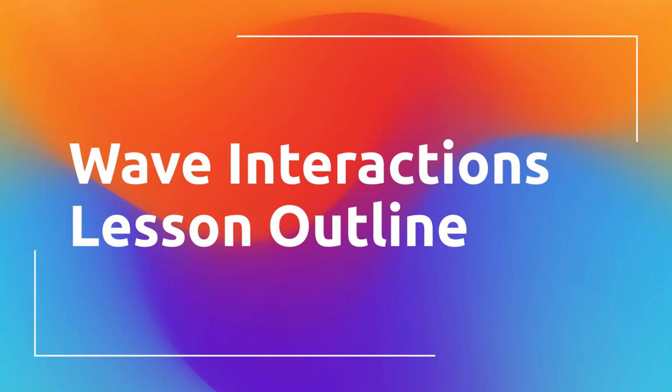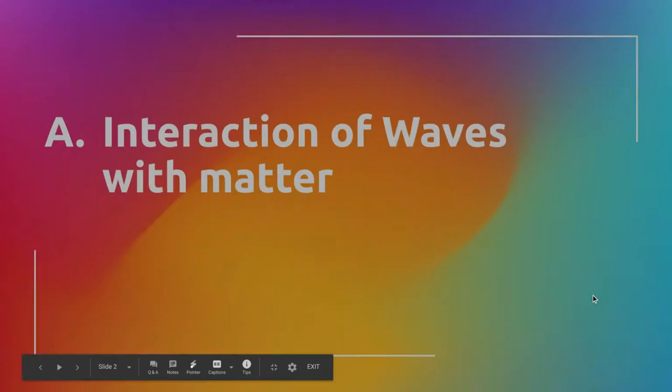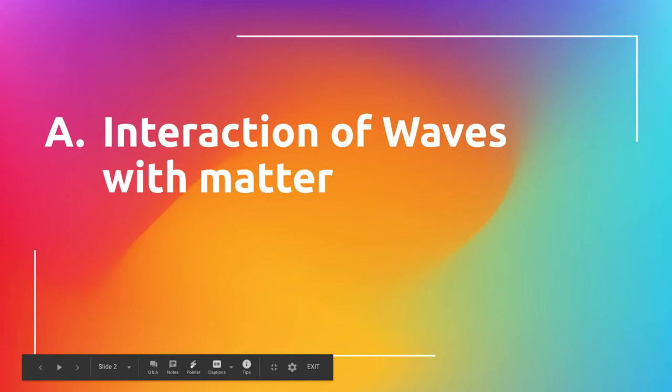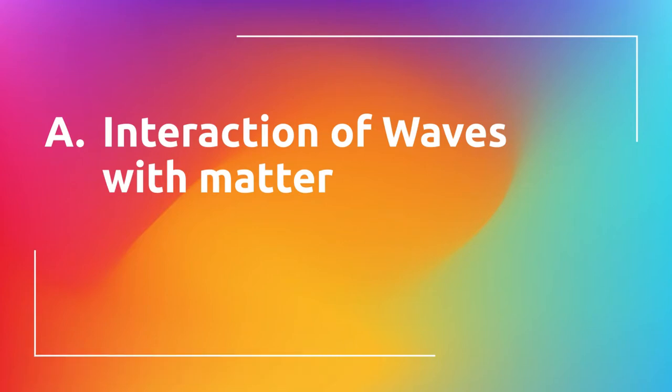Okay, I want to take a few moments to go over the lesson outline for this chapter. We've talked about waves. We've talked about the properties of waves. This is the way we're talking about the ways waves behave in terms of when they interact with matter or when they interact with other waves. So the first one we're going to look at is what do waves do when they interact with matter